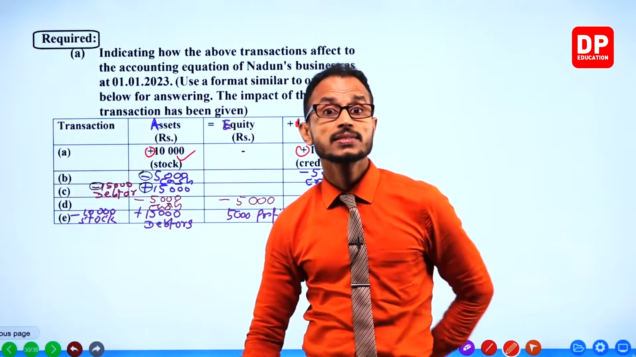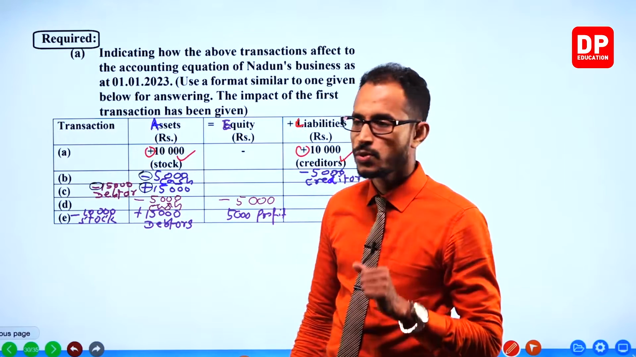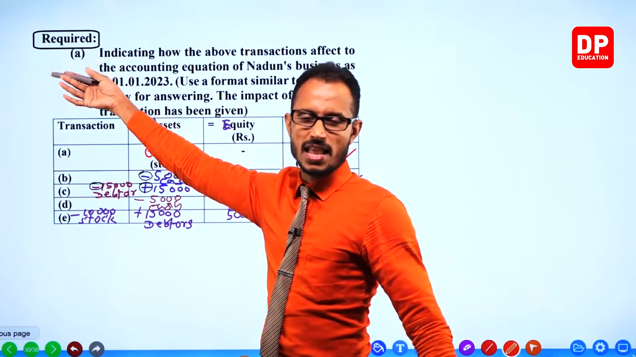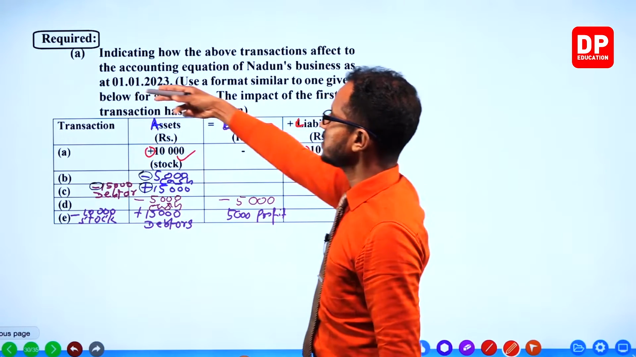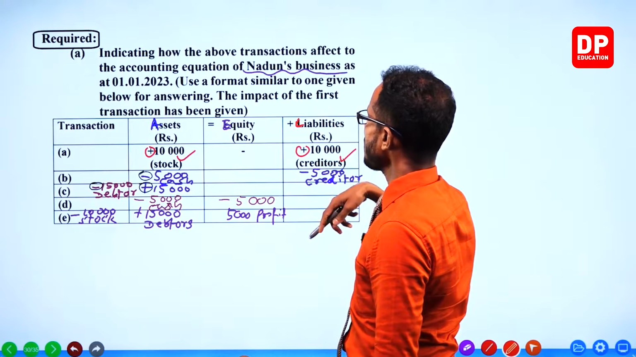There's one more part. Let's do it quietly, no need. Let's be loud and clear. Indicating how the above transactions affect the accounting equation of Nadu's business. We have already done that.